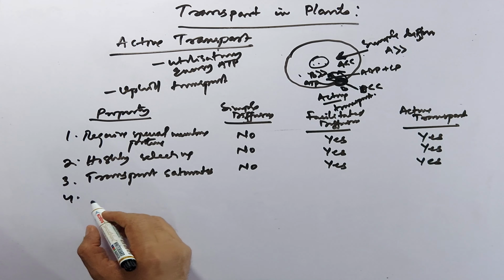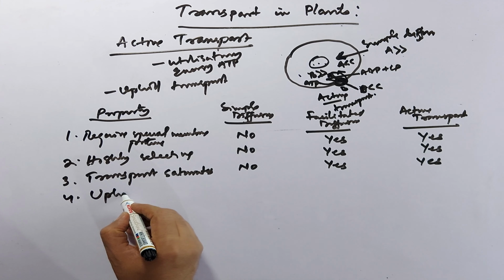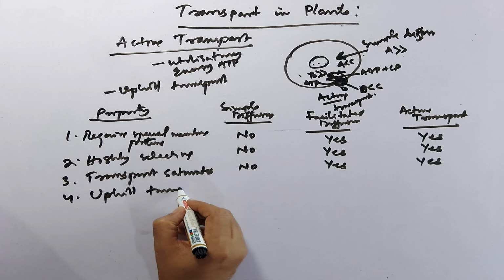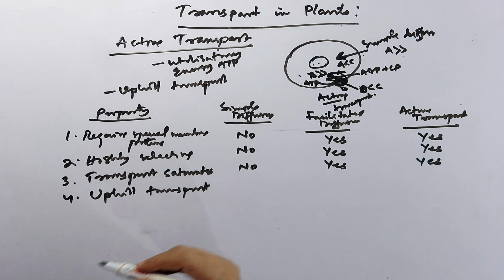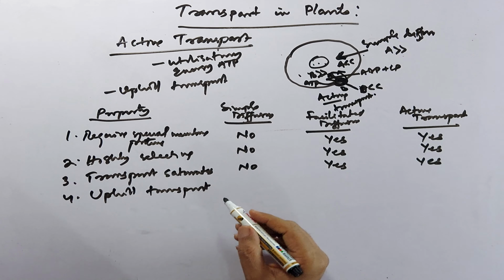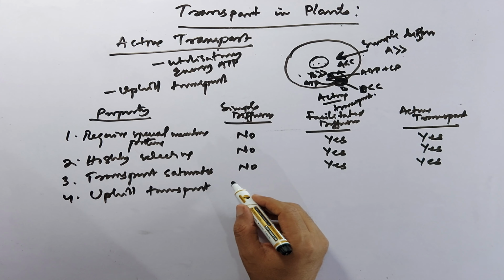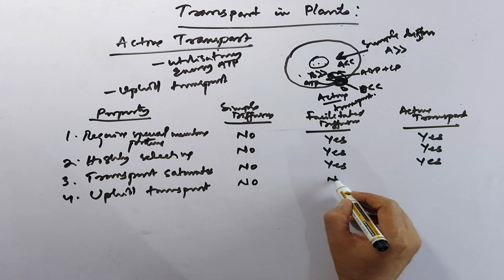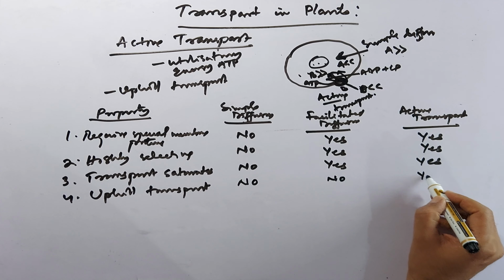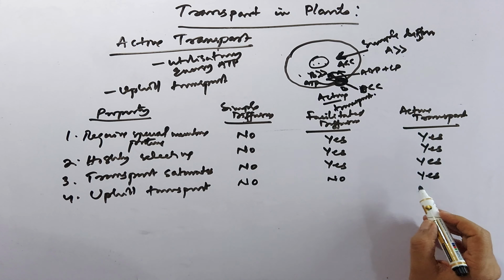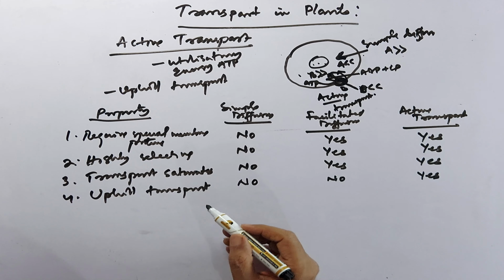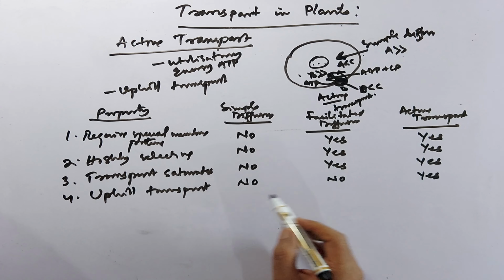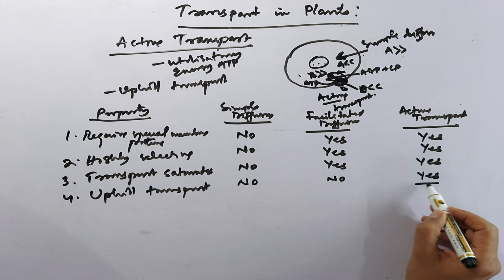The fourth is uphill transport, or we can say transport against the concentration gradient. Here it is not applicable, here also not applicable, but here it is applicable. Active, because energy is used and movement is from low concentration to high concentration.